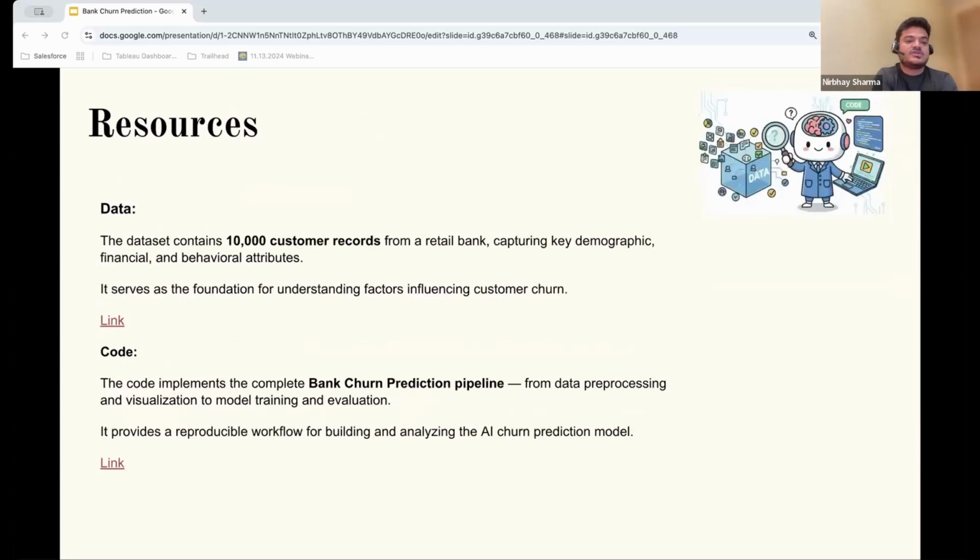So the resource which I have used is a proprietary data set which is coming from Kaggle. It contained 10,000 unique records of customers and had around 14 different features, which included identifiers as well as predictive input features such as credit score, age, tenure, balance, estimated salary, and some of the geographical features. And at the end we had the final target value, which was Exited, whether the customer is willing to stay within the bank or if there is a high possibility that they might change the bank.